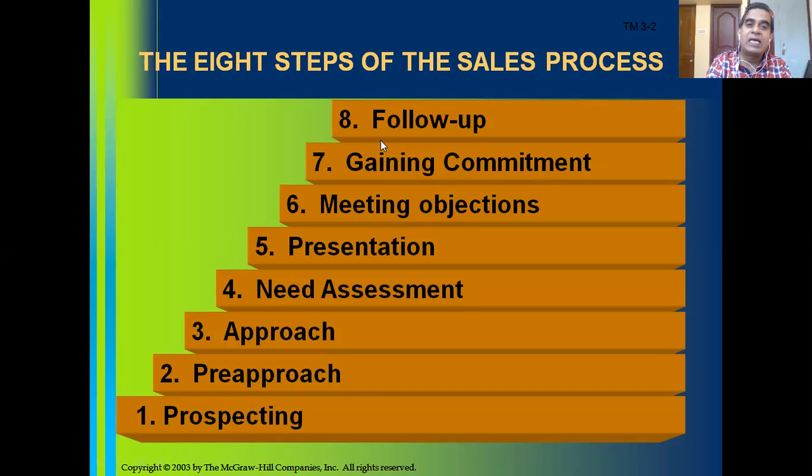Then gaining commitment. Once you answer the questions of Mr. Naresh, you can say, Mr. Naresh, I believe that your child's future is important for you. You are planning to save for your children's college education, and this particular child plan which I explained to you, you are confident about it.